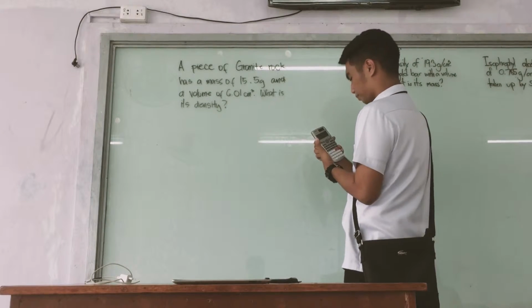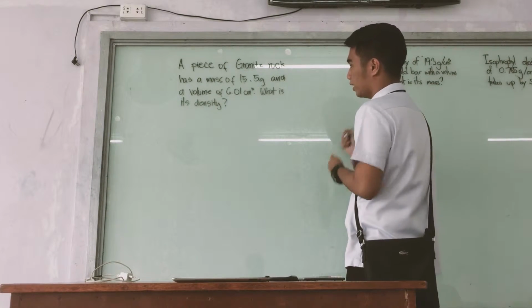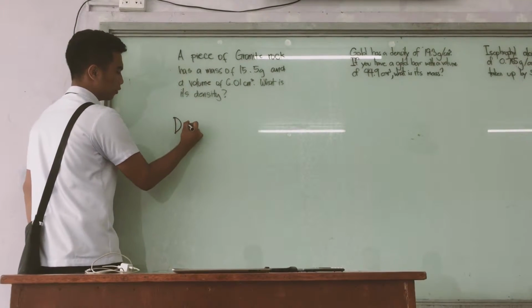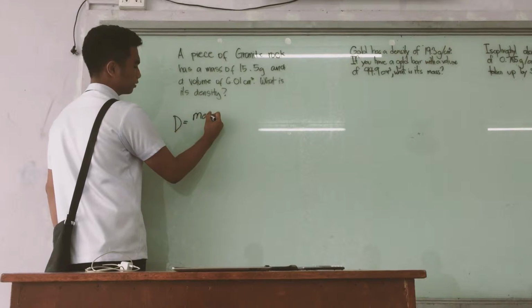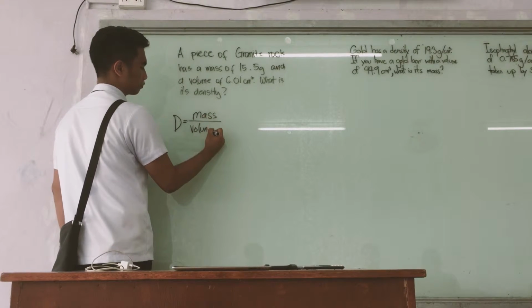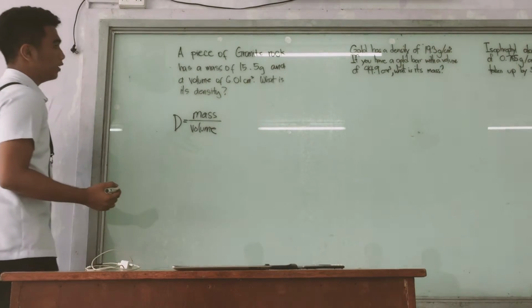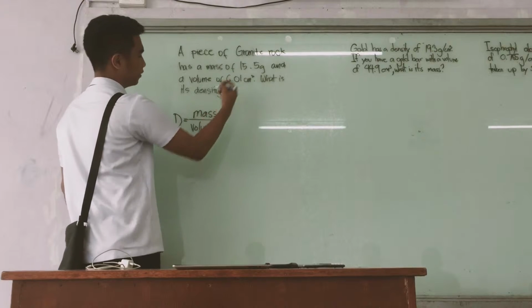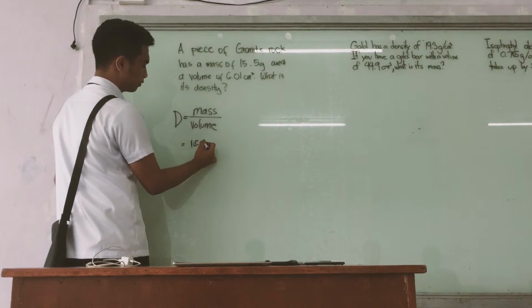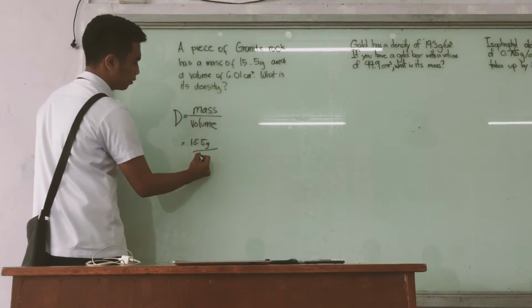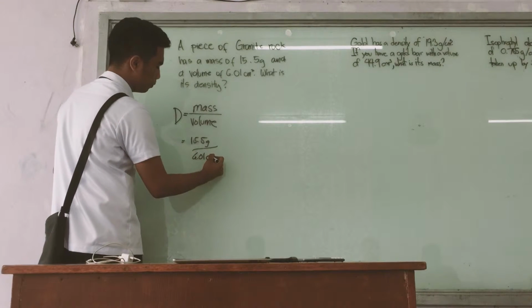So first, we know that density is equal to mass over volume. In the given problem, we know that the mass is 15.5 grams and the volume is 6.01 cubic centimeter.